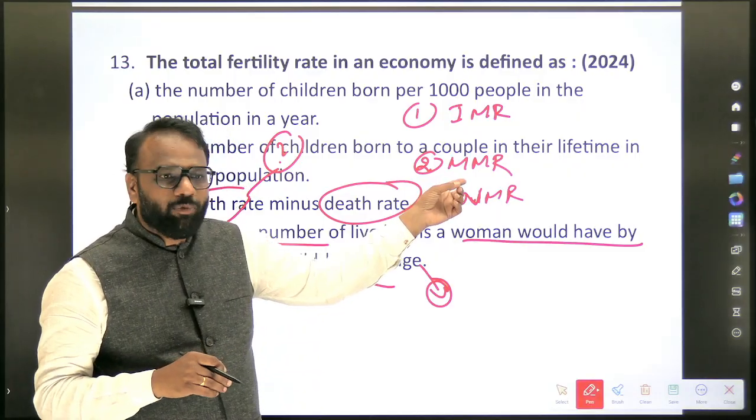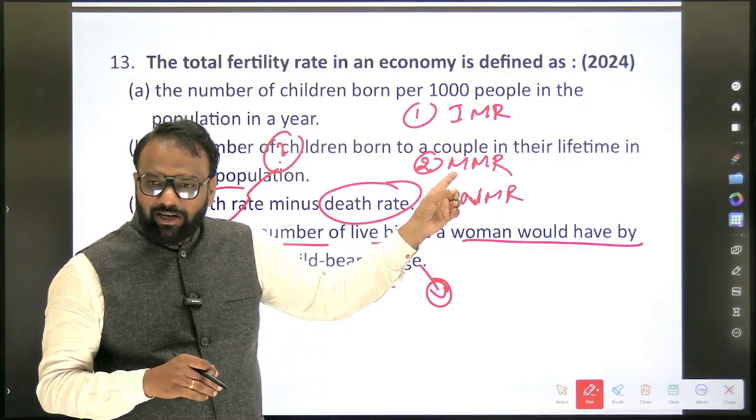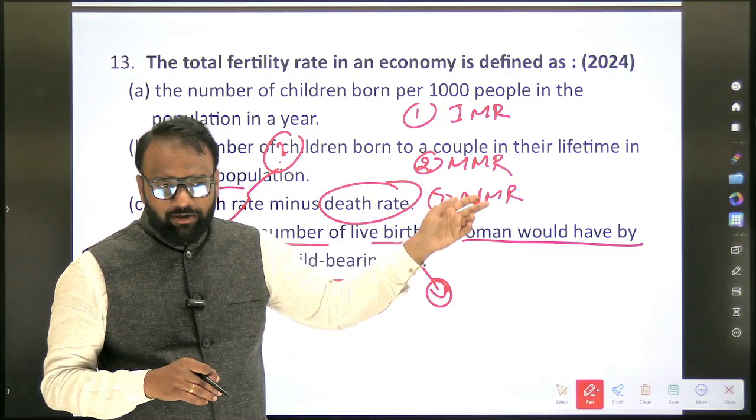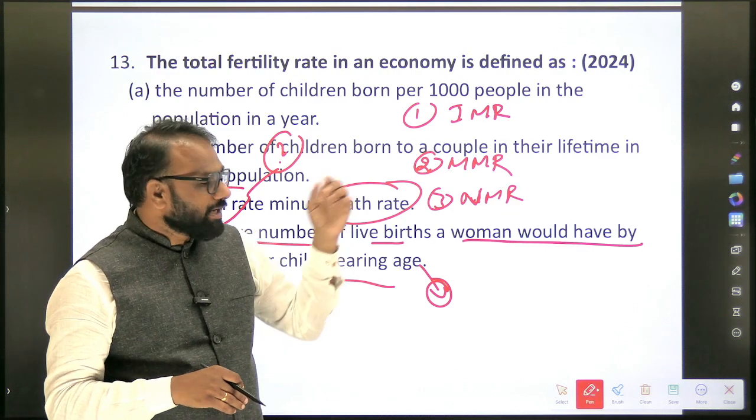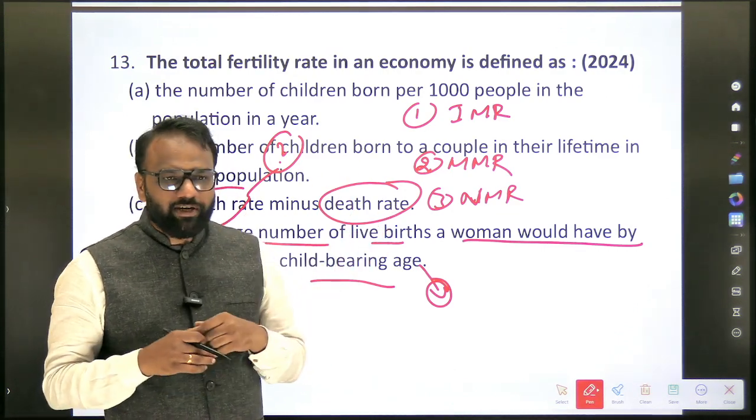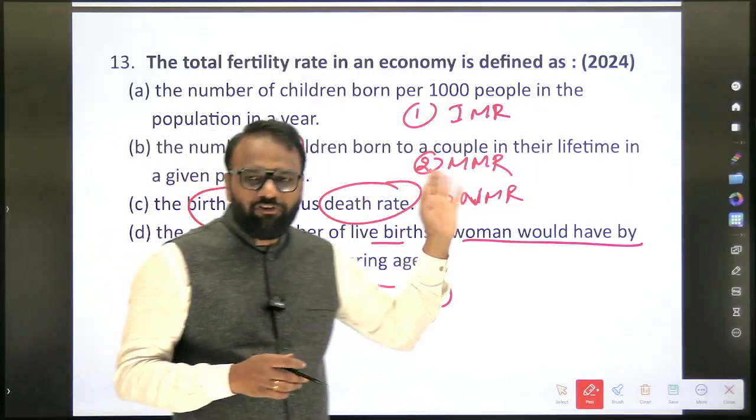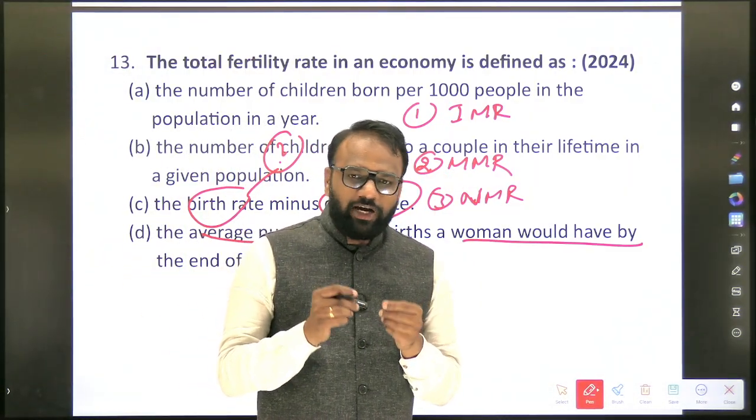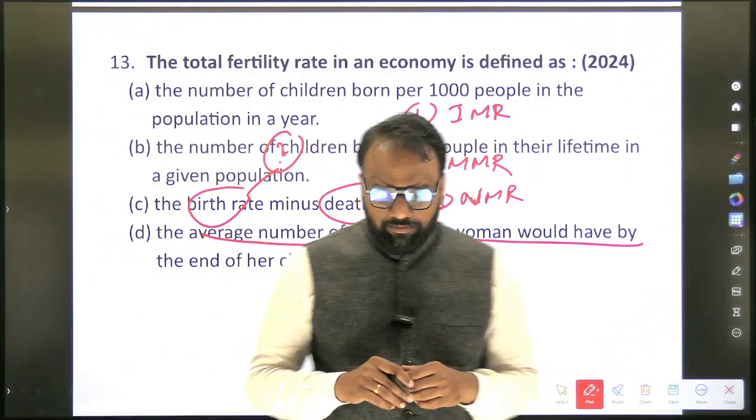Similarly, we'll write for maternal mortality rate, whether it is for 1,000 or 1 lakh. Next, infant mortality rate, 1,000. Next, neonatal mortality rate. So you will write down the values as well. Apart from the definition, you will also write down the values as well.